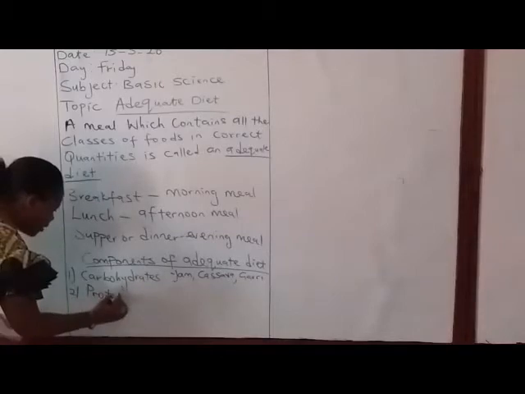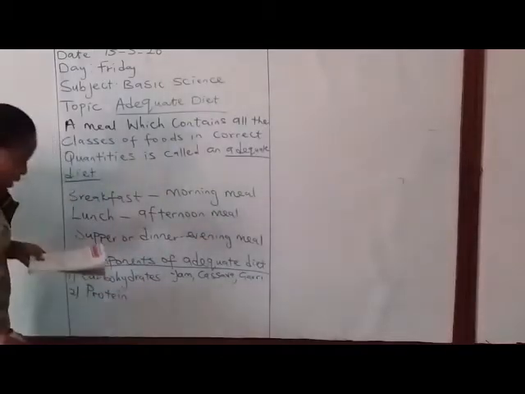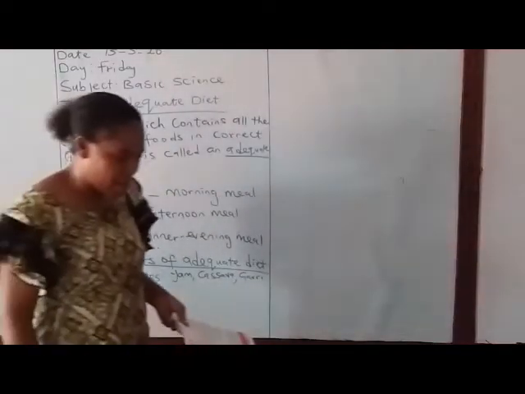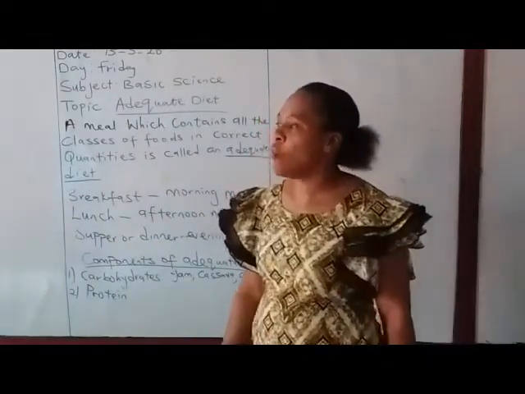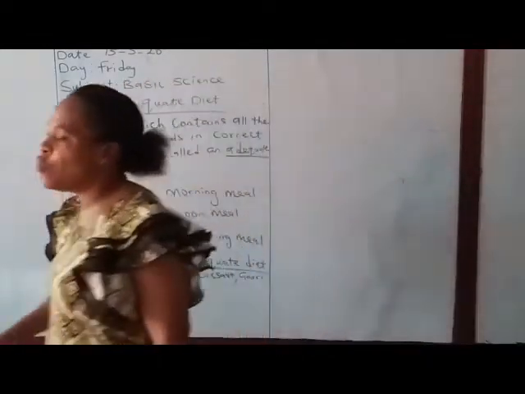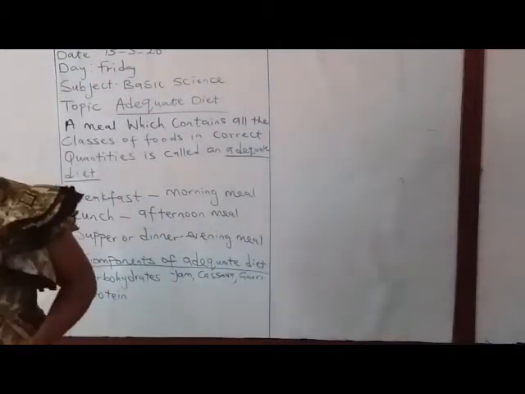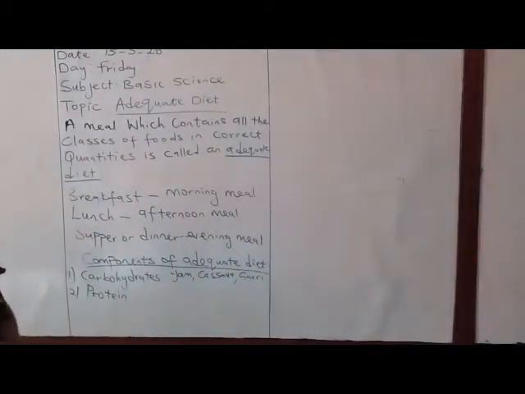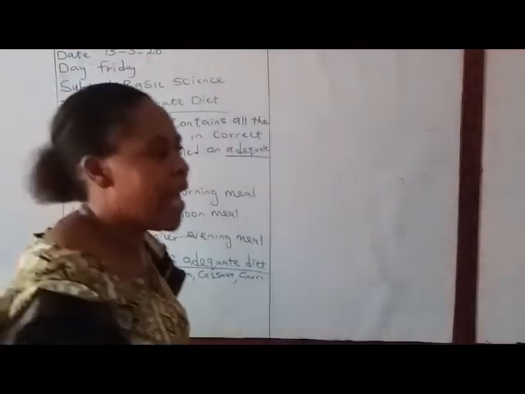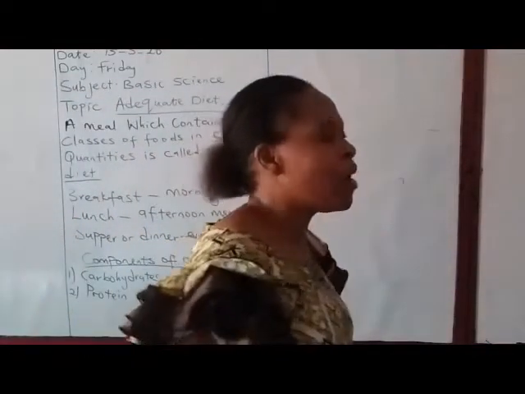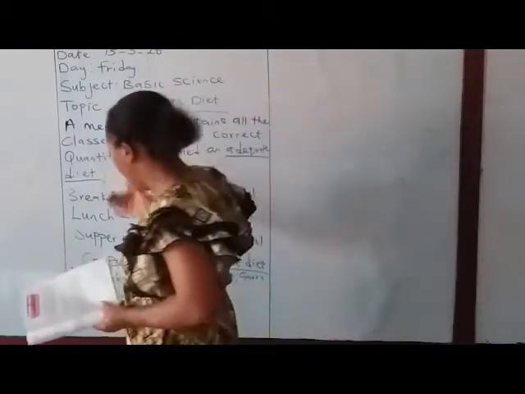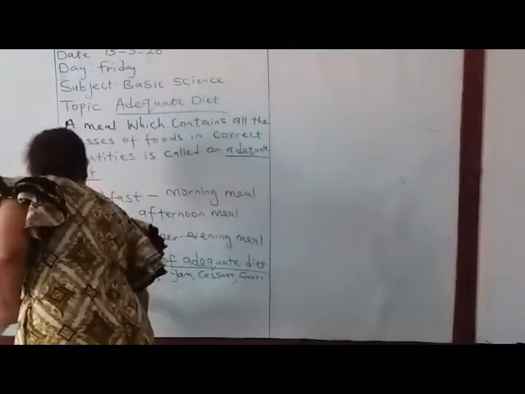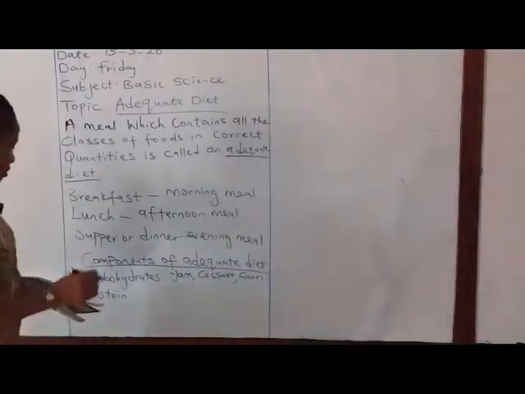The protein. What is the work of the protein? The protein repairs all worn out tissues in our body. When you jump up, or at times you fall sick, all the tissues in your body become weak. Even some may die. So all those foods you eat to make all those cells in your body that died when you were sick is what? Protein. And what are examples of protein?